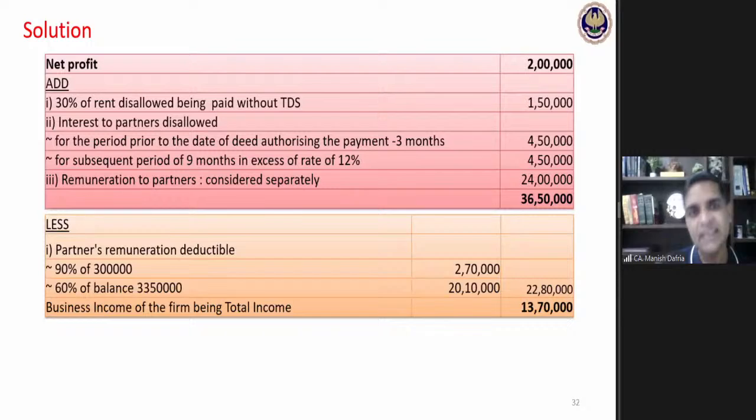First 3 lakhs at 90%, that is 2 lakhs 70,000. Balance 33 lakhs 50,000 at 60%, that is 20 lakhs 10,000. All in all, remuneration deductible would be 22 lakhs 80,000. Instead of the 24 lakhs paid by me, deductible as per limit would be 22 lakhs 80,000. My taxable business income would be 13 lakhs 70,000.